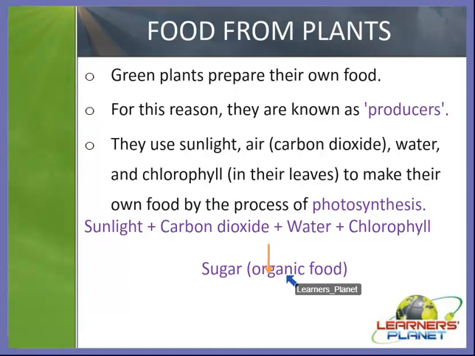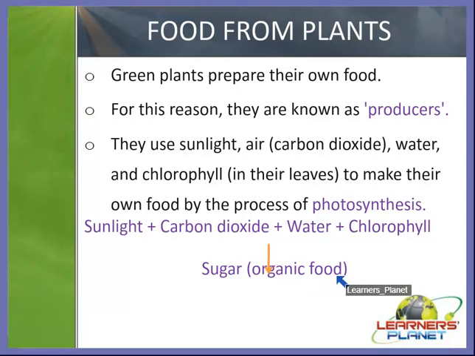Sugar is a type of carbohydrate. C is for carbon, so it contains carbon, C, it contains hydrogen, H, and it contains oxygen, O. That is why it is also called CHO food.